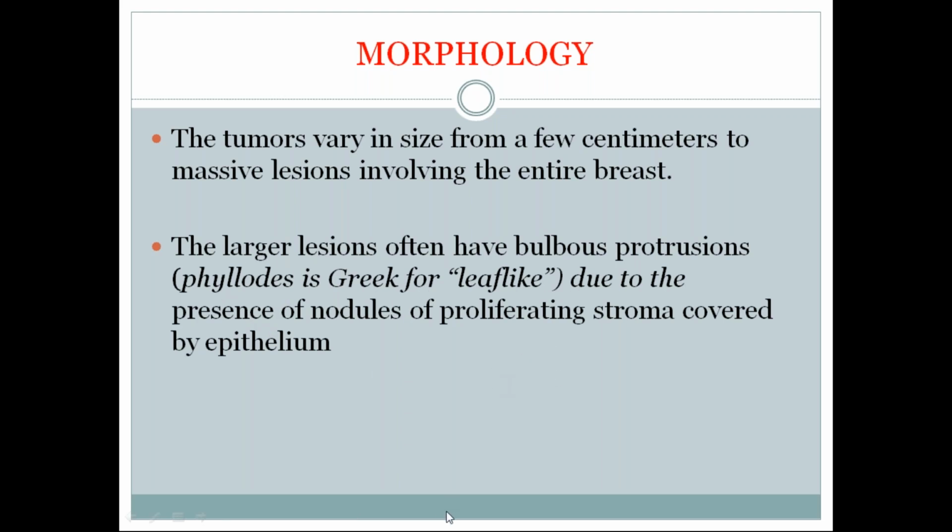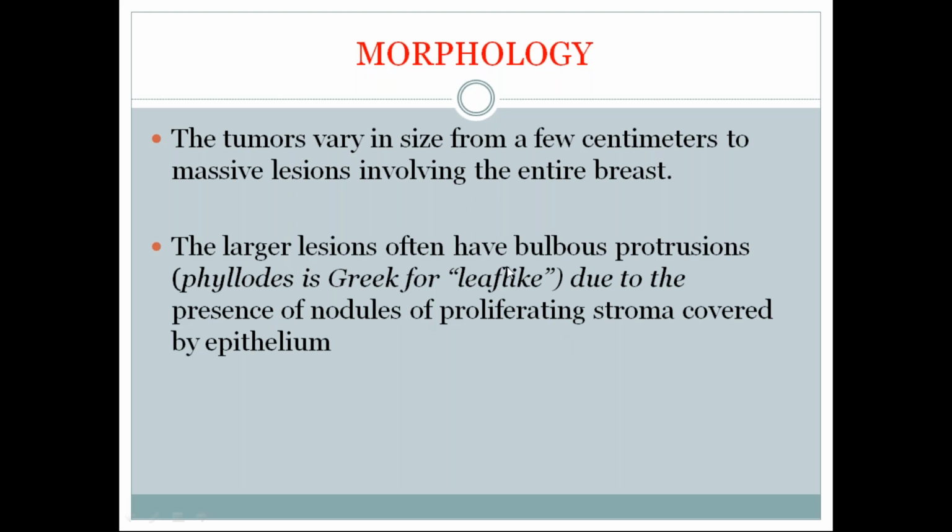The leaf-like pattern is seen due to the presence of nodules of proliferating stroma covered by epithelium. Here it is the intralobular stroma that proliferates.